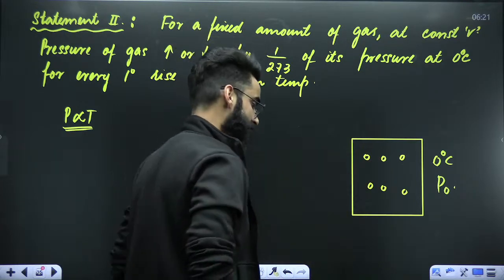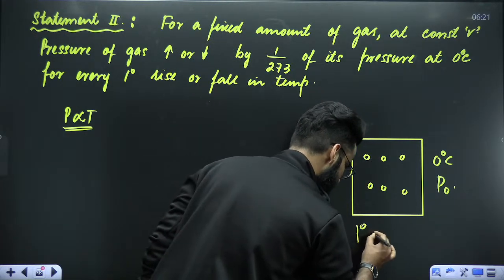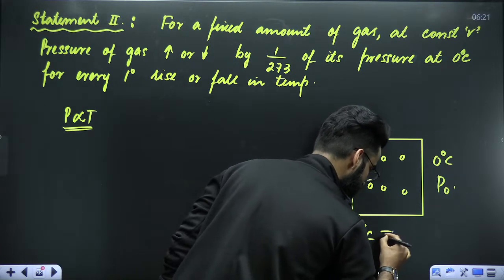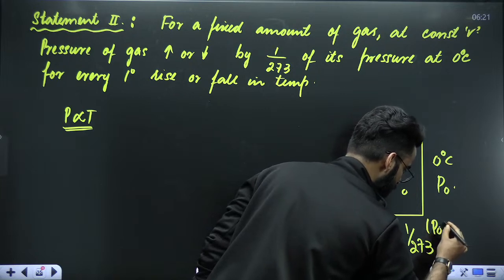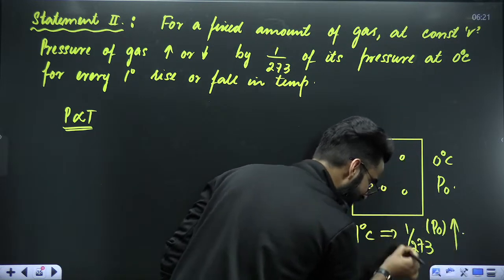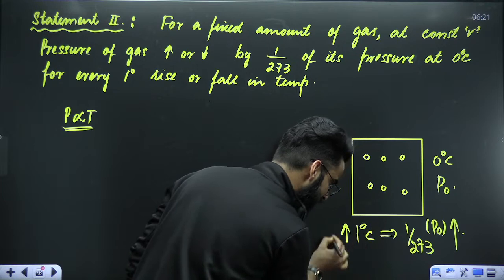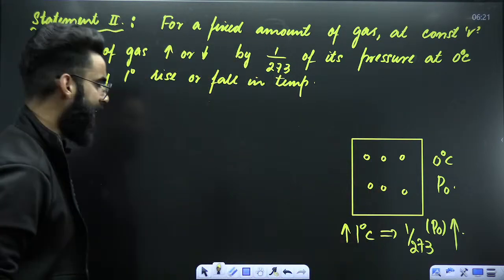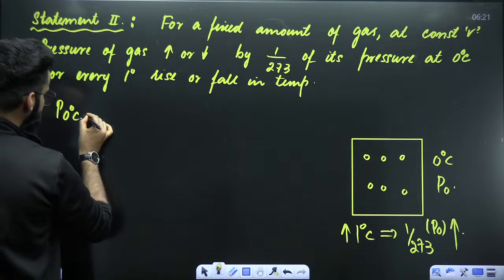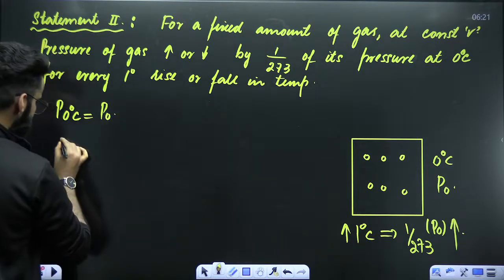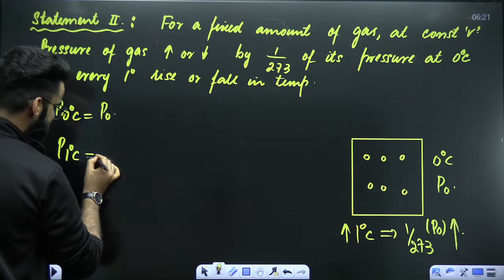Now, Gay-Lussac law says that when you increase the temperature by 1 degree, pressure increases by 1/273 of P0. This much will be the increase in the pressure on increasing the temperature by 1 degree. So if the pressure of the gas at 0 degree was P0, what will be the pressure at 1 degree?